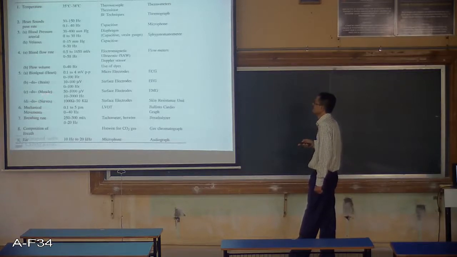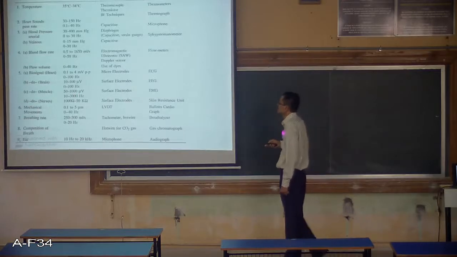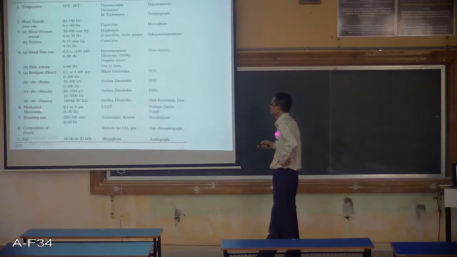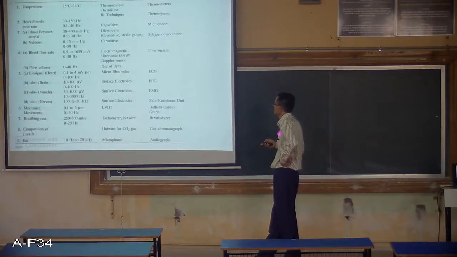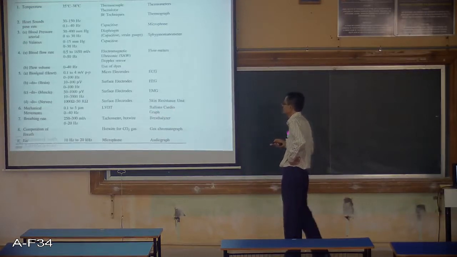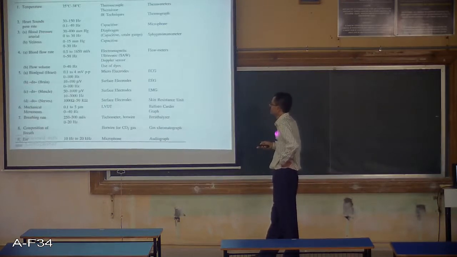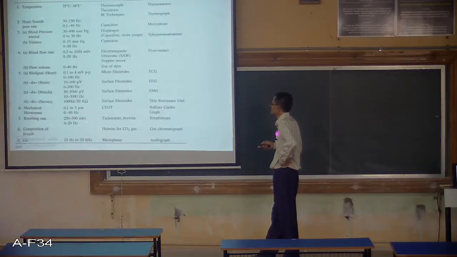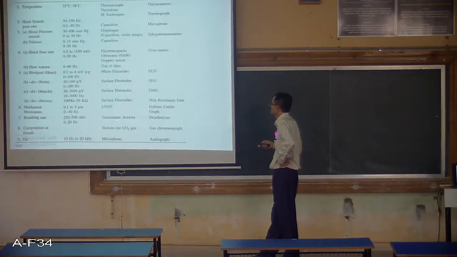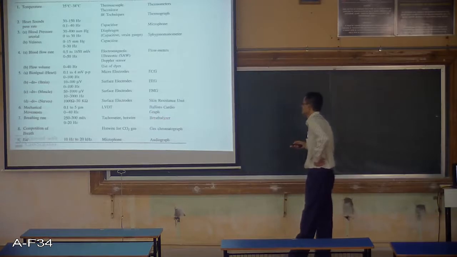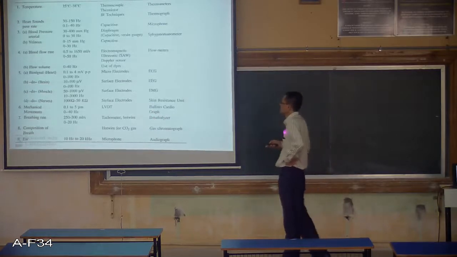Muscle, 50 to 1000 microvolts, surface electrodes. Then nerves, surface electrodes, again skin resistance unit. Mechanical, 0.1 to 5 micrometer, LVDT, ballistocardio, this is one unit used for measurement of mechanical movements. Breathing rate, 250 to 300 ml per second, tachometer, hot wire, this can be used. So breathalyzer is used for measurement of this breathing rate.